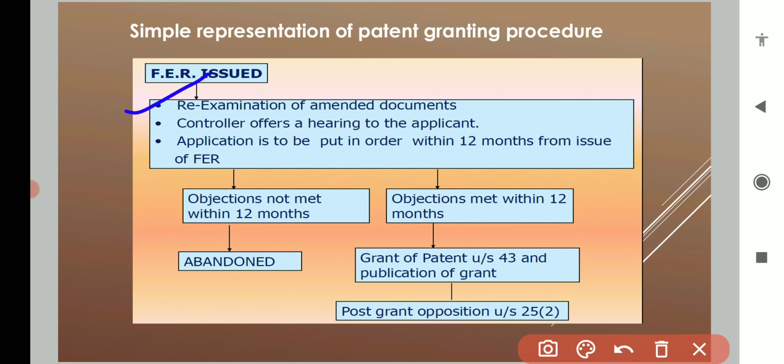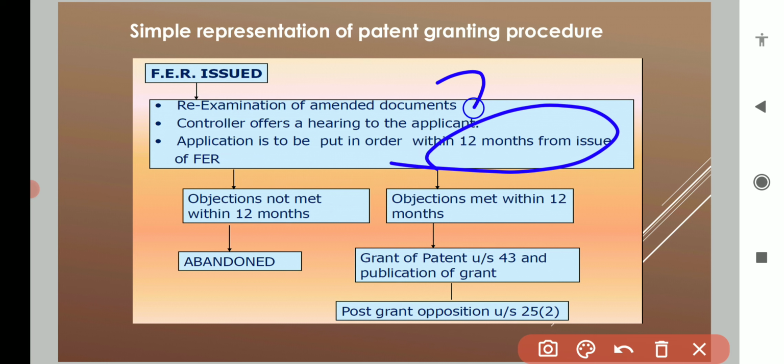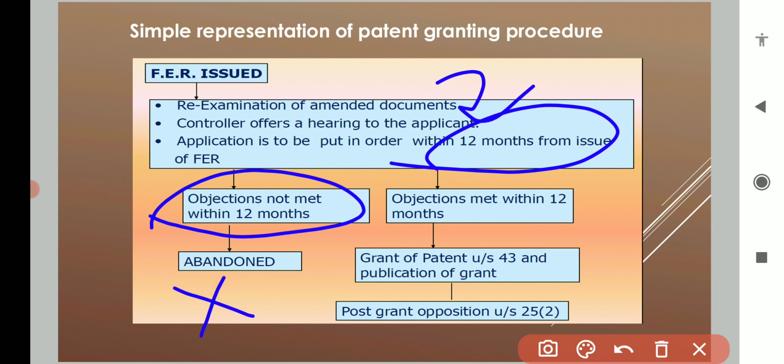After that re-examination will be there. The application is to be put in order within 12 months from the issue of the FER. If the objections are not resolved within 12 months, the application will be rejected.